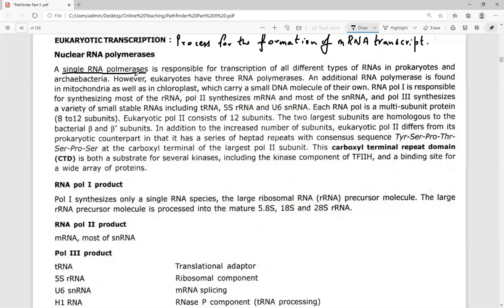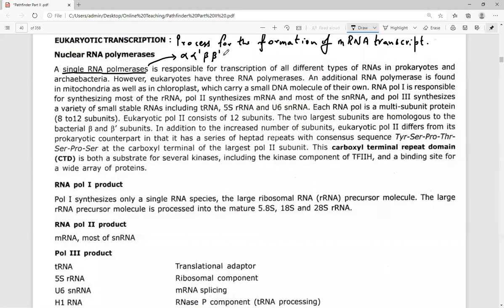This RNA polymerase has different subunits: alpha, alpha dash, beta, beta dash, sigma factor, and omega.